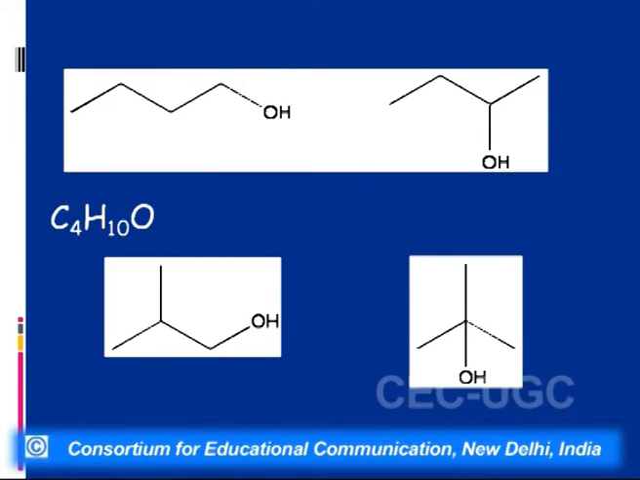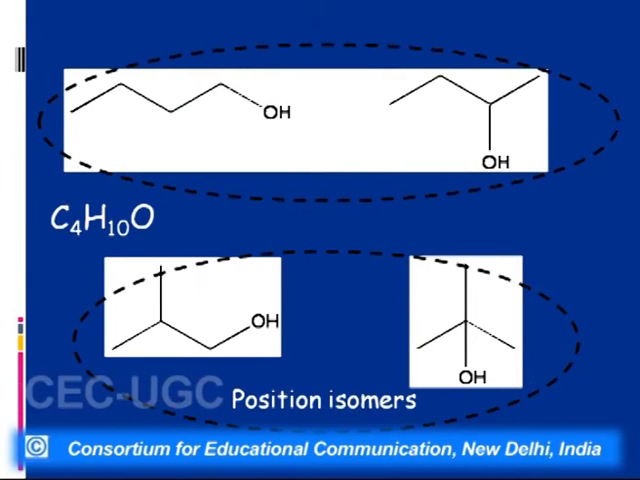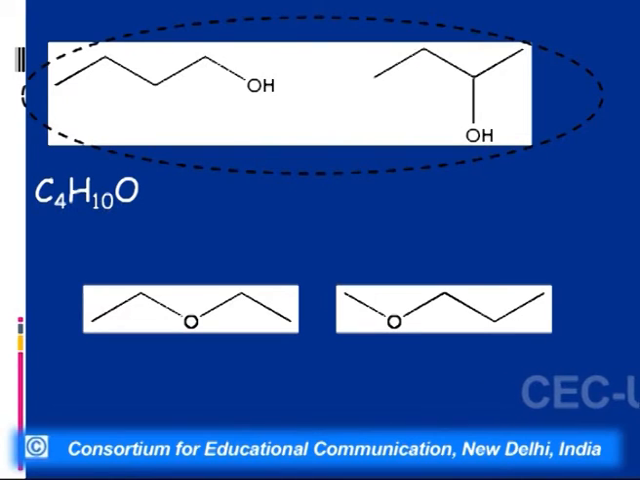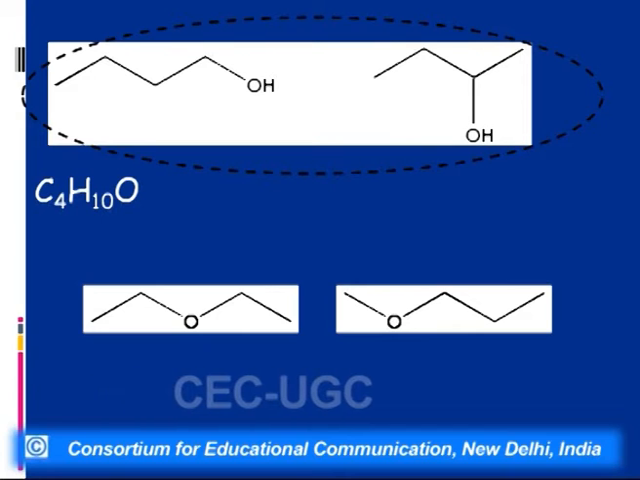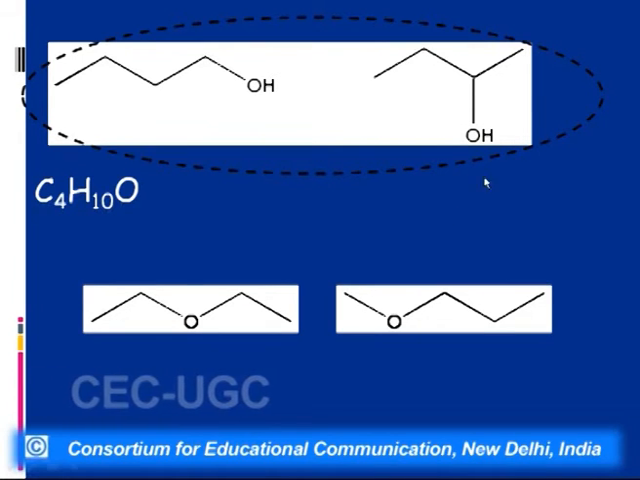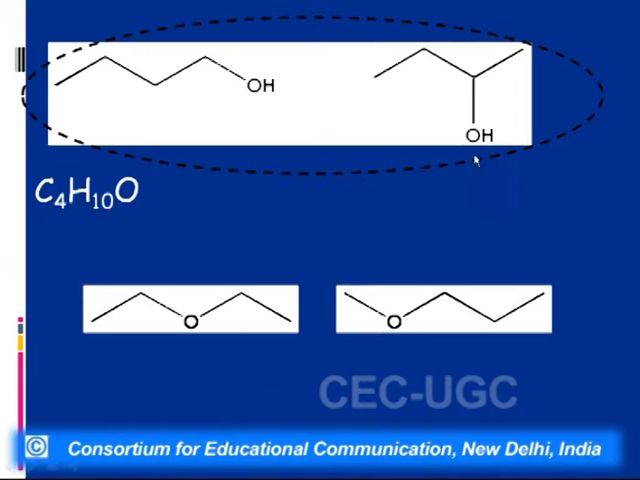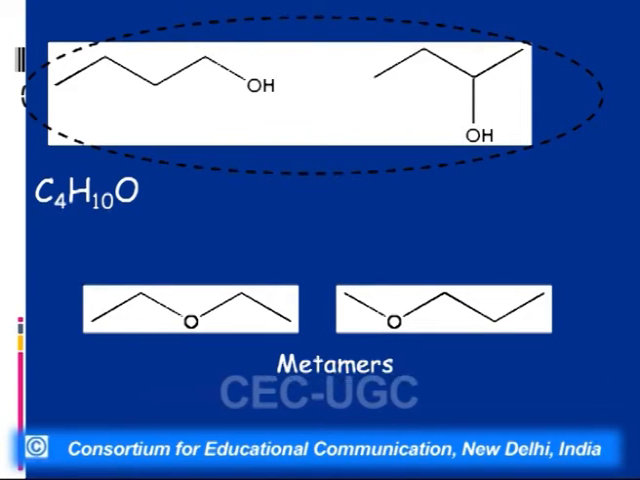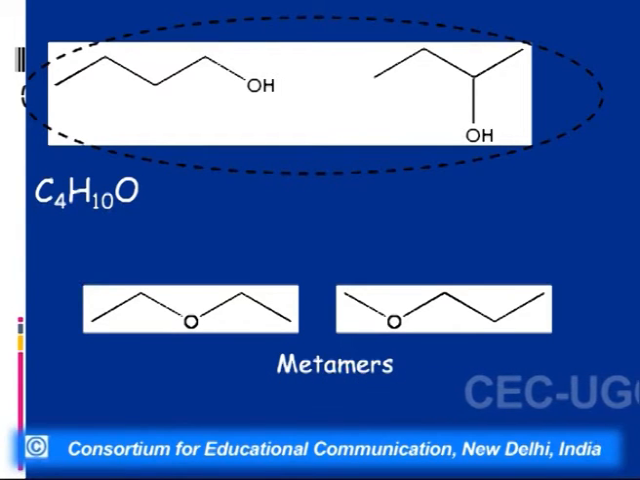Now if we look into the next example, these two are chain isomers and these are the position isomers. Now if we look into the next, these are the functional isomers. That is, in alcohol the functional group is OH, whereas in an ether the functional group is oxygen. So here the functional group is oxygen, here the functional group is OH. So these are functional isomers. Not only this, if we compare the two ethers among themselves, then they are metamers.